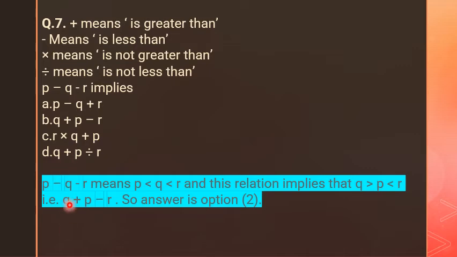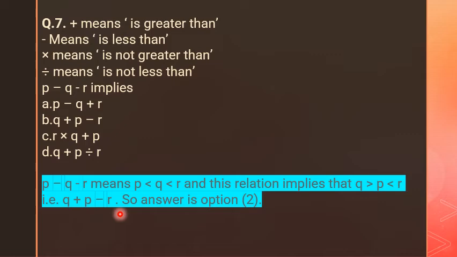P minus Q minus R means P is less than Q, Q is less than R. This is the exact answer. P is less than Q, Q is less than R. And the answer is: Q is greater than P and P is less than R. That is Q plus P minus R. So the exact answer is in front of you.